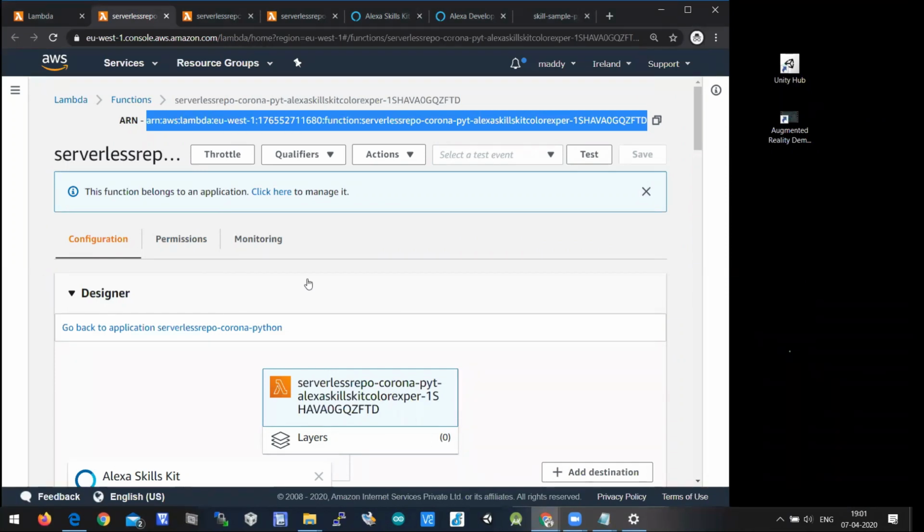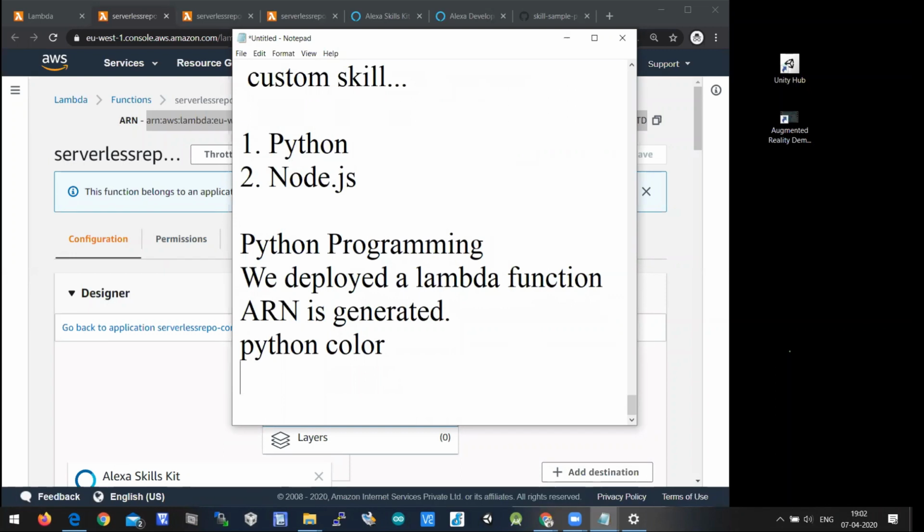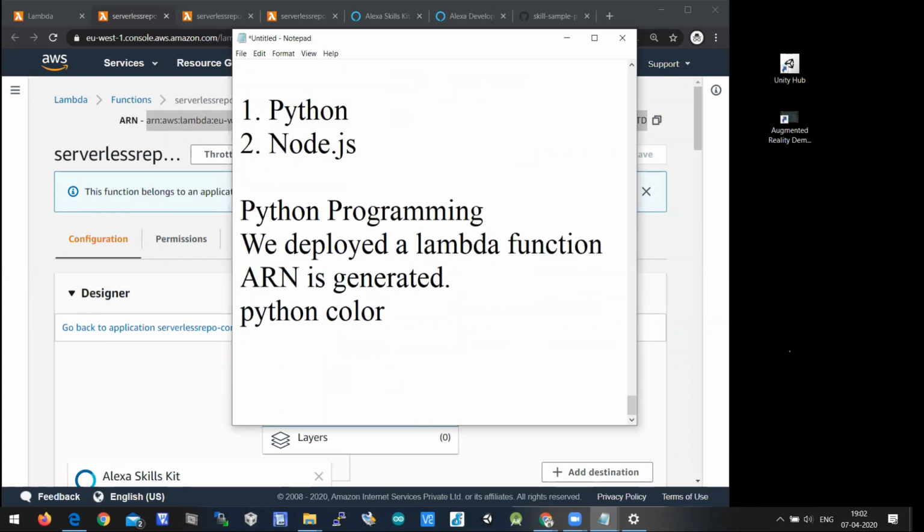We are using a programming language called Python for creating a skill. Without a programming language, we cannot create a skill here, because someone should process the question, right? And that processing is done through Python programming. So Python plays a key role here. So this is how a Lambda function is deployed. Now we should use developer.amazon.com. So let's use this web portal for creating a skill.